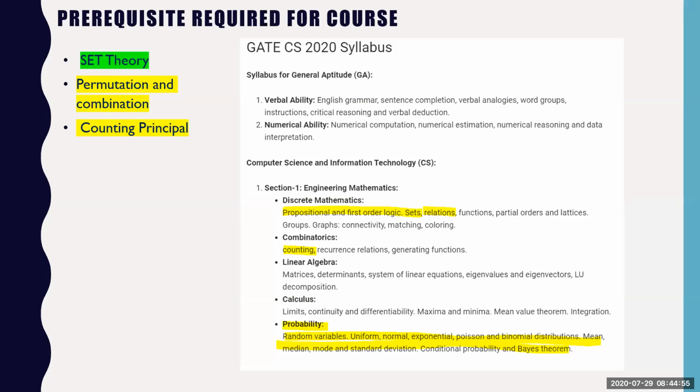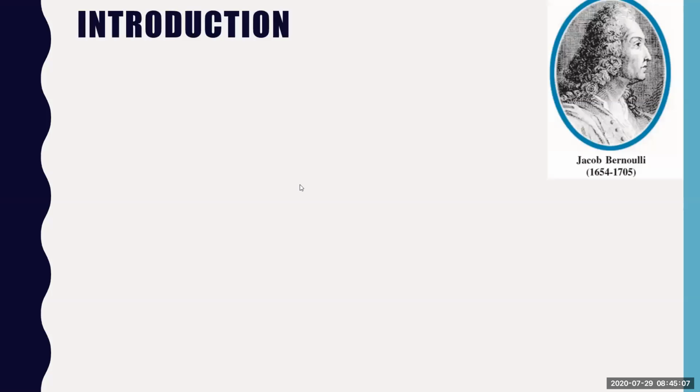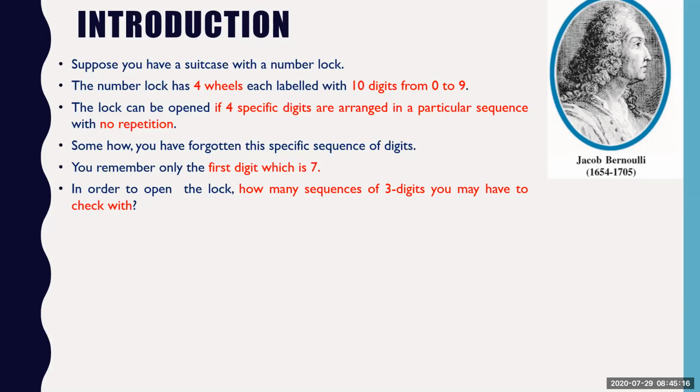So we will solve a few questions as examples, and then the remaining topics we will see once we start our chapter number 1. So we'll start with the introduction. So you can see Jacob Bernoulli. This is the guy behind this concept called permutation and combination. So I want you all to read this for 1 minute.